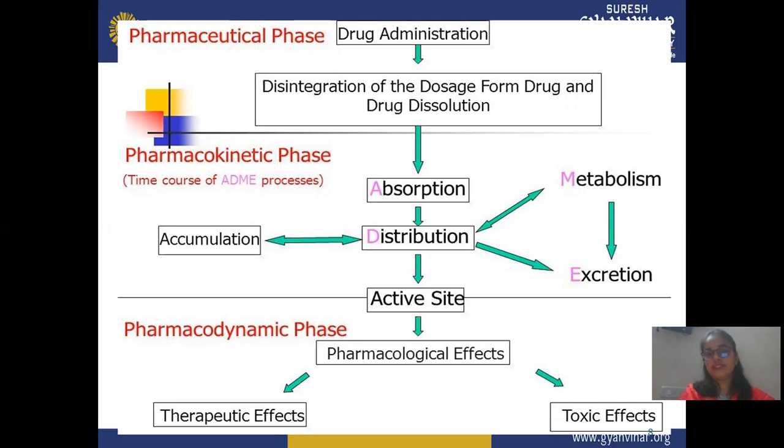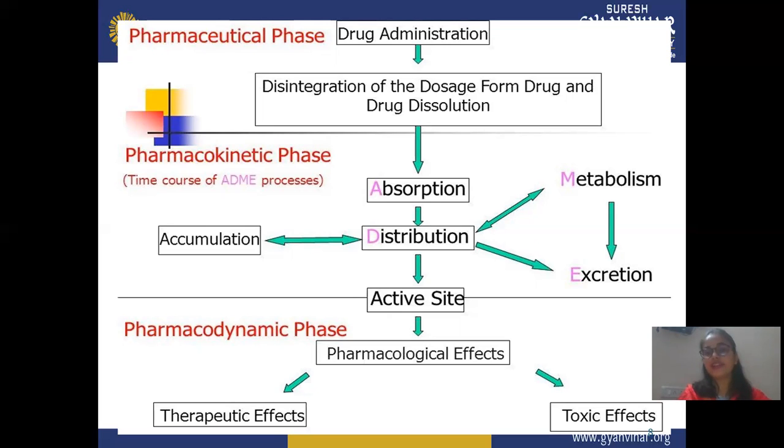After this, we start with the pharmacokinetic parameter. Pharmacokinetics means absorption, distribution, metabolism, and excretion. In the pharmacokinetic parameter, after dissolution, your drug gets absorbed, and after absorption, it gets distributed in your body. In distribution, there may be chances it accumulates or gets metabolized, and after metabolism it gets excreted, or maybe it is excreted directly. This metabolism is a reversible process.